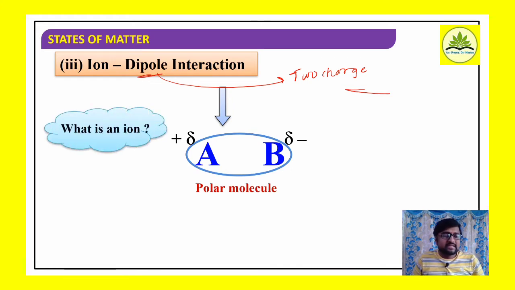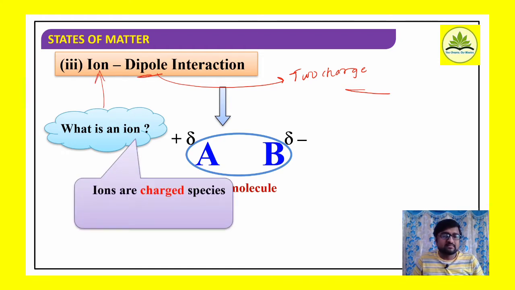Now what is an ion? An ion is a charged species. A chemical species which carries a net positive or negative charge on it is referred to as an ion. Whereas atoms are electrically neutral species. That is the basic difference between ions and atoms.